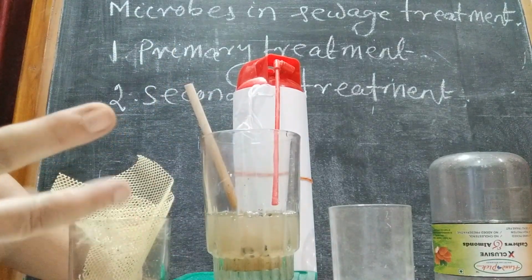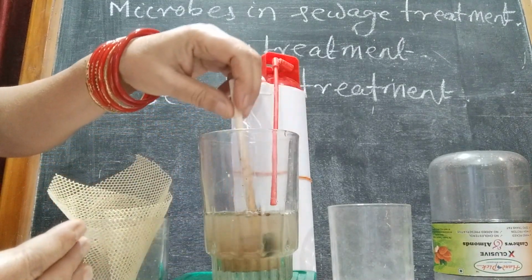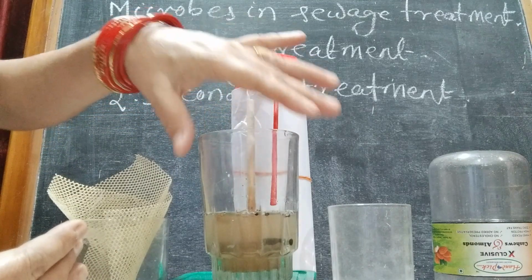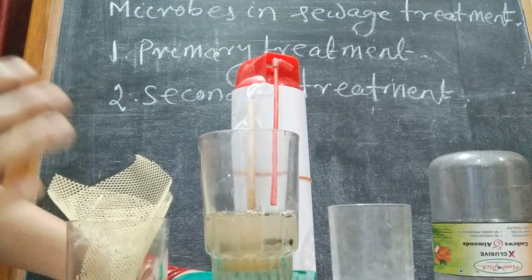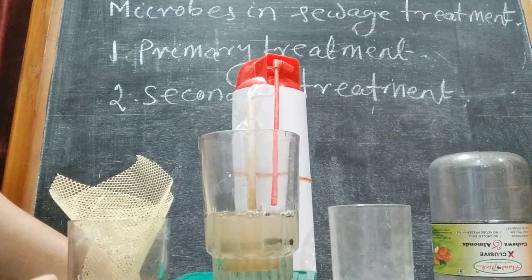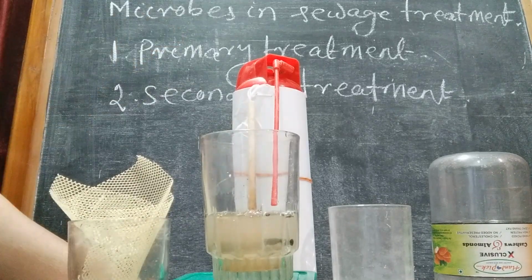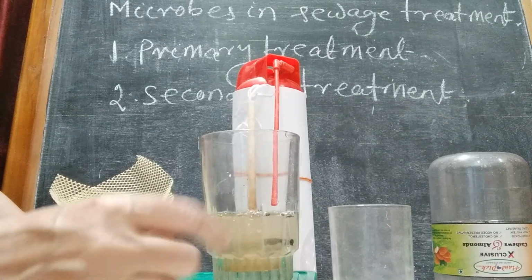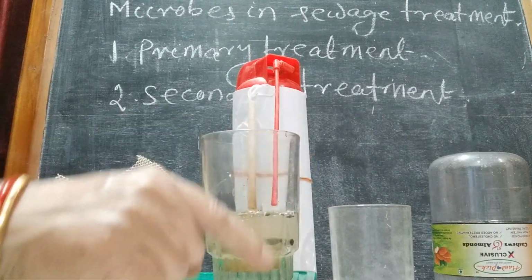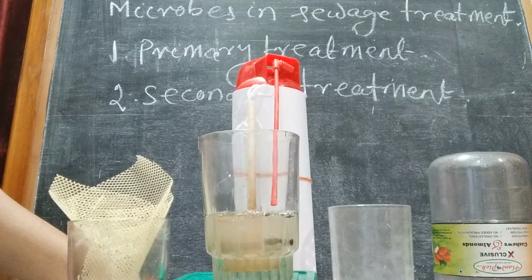So gradually what will happen? The concentration of the pollutant, that means the concentration of the organic matter or the waste, will decrease, as it is consumed by the microbes, and the microbes will grow excessively. Then it shows that the BOD of the water will decrease. What is BOD? That is the biochemical oxygen demand.